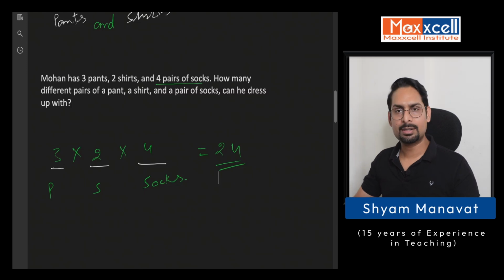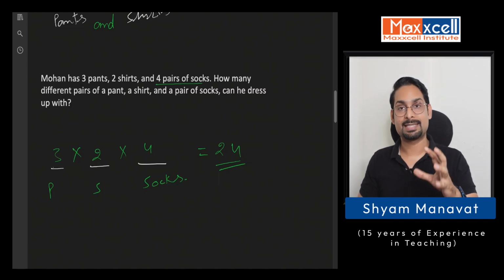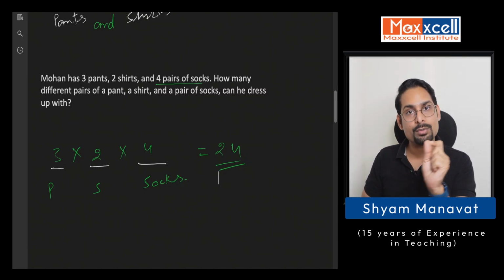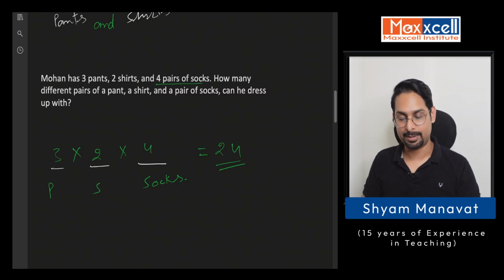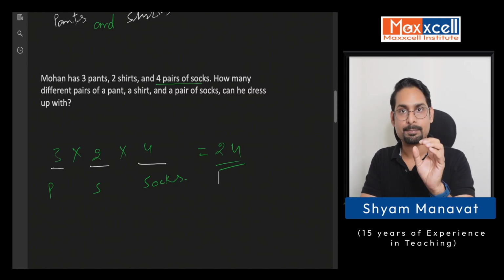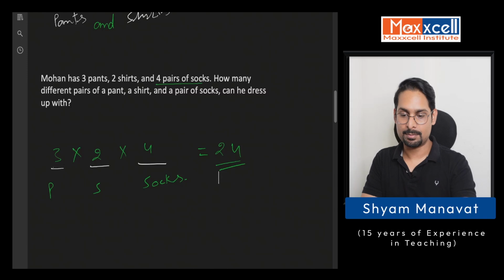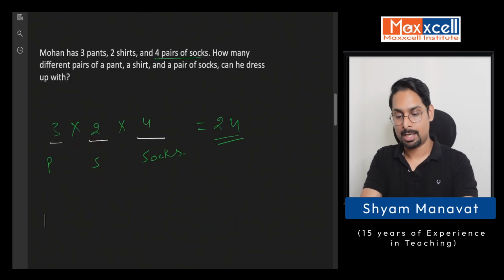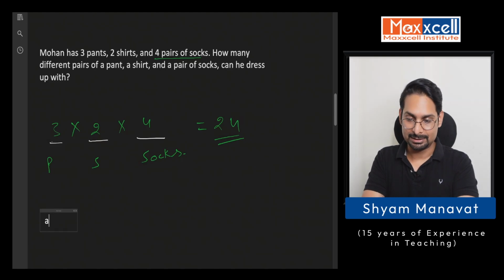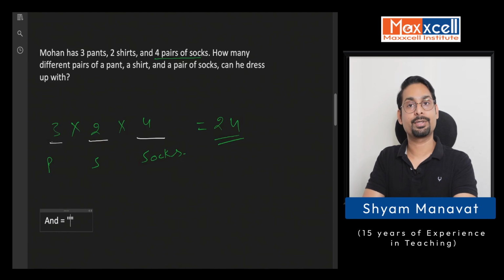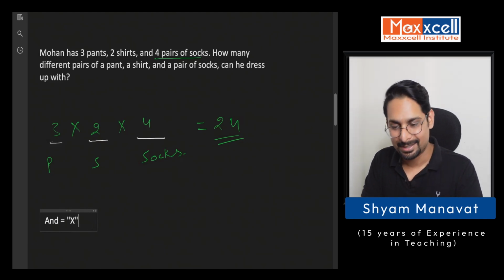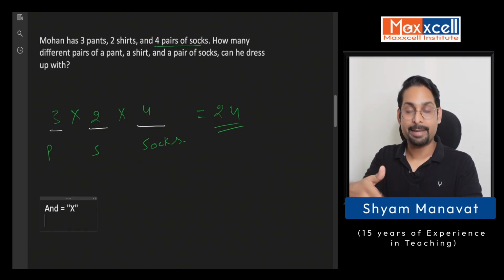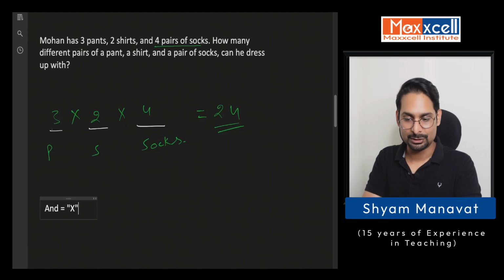Well, it's not about the answer, it's about you understanding the counting technique, that we count and then get the answer. So the key takeaway from these 2 questions is that in counting technique, or rather in permutation, combination or probability, if you have "and" as the conjunction, we use the multiplication sign. I will show more and more applications of this "and" as the conjunction.